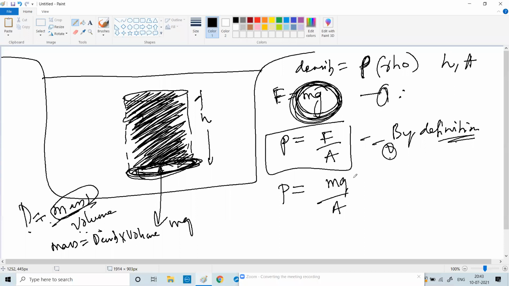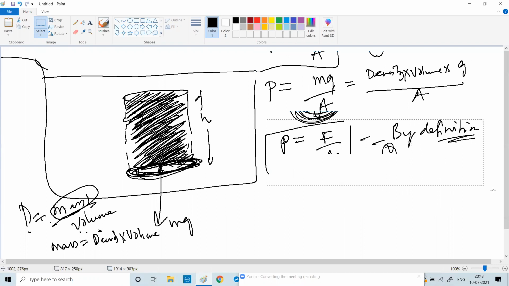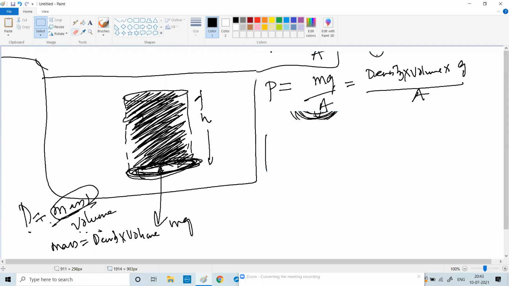That means I can put here, instead of mass, density into volume into gravitational g divided by A. Any issue in this? Is it correct or not? Correct.